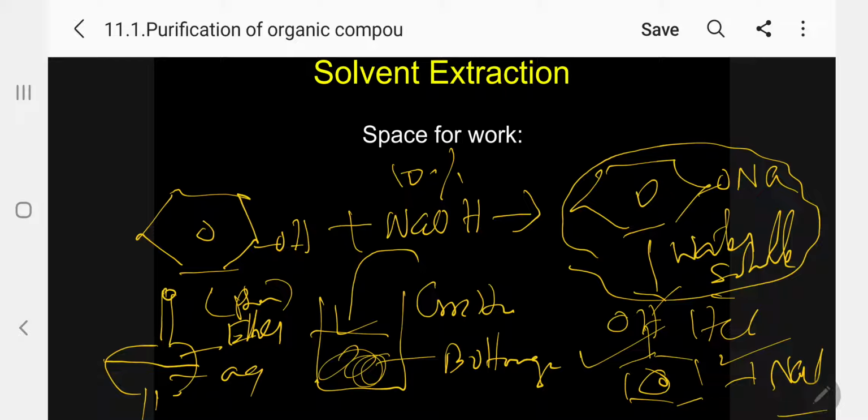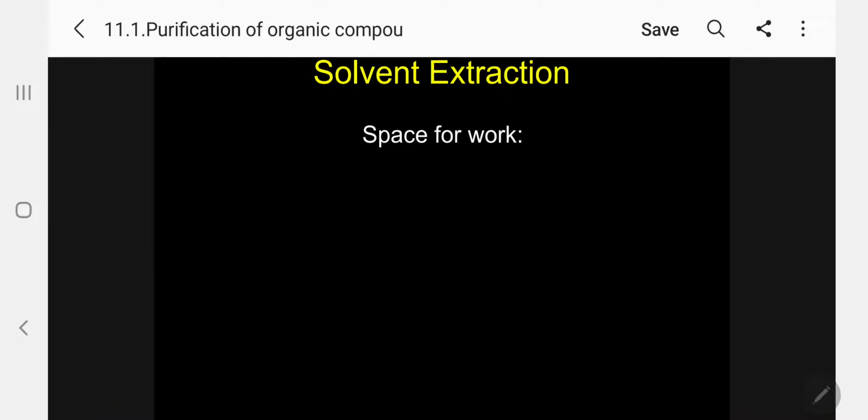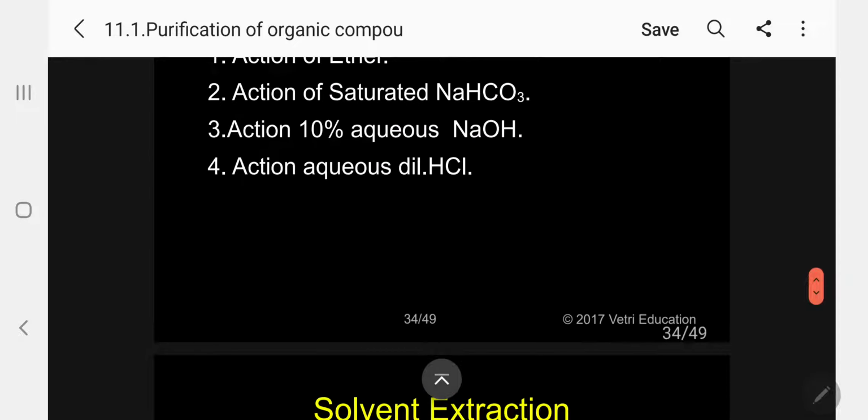Evaporate with the help of a water bath. Then you get back the nitrobenzene liquid, pure liquid. So we are separating nitrobenzene and phenol by this method. 2 liquids we can separate by this method. Kindly follow. And lastly, I will go for the next step, the action of dilute HCl.